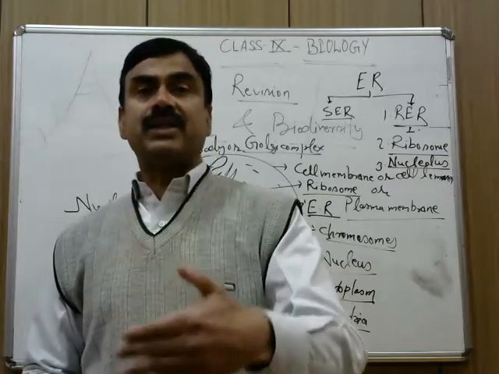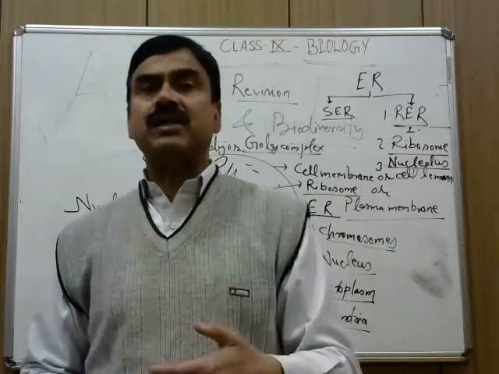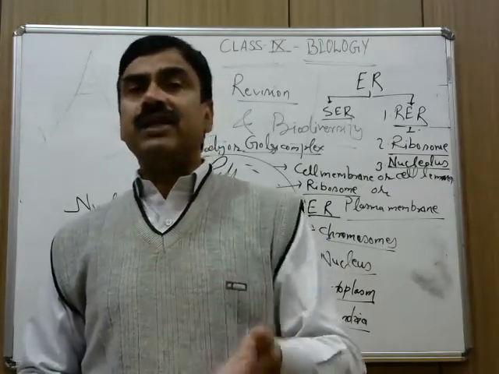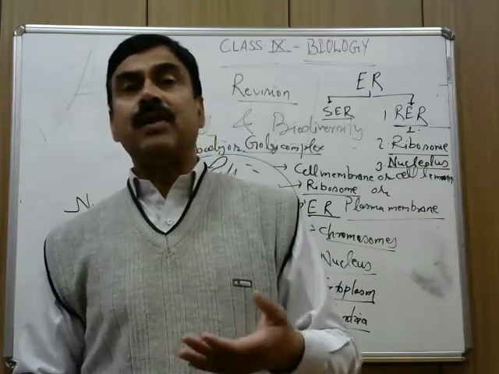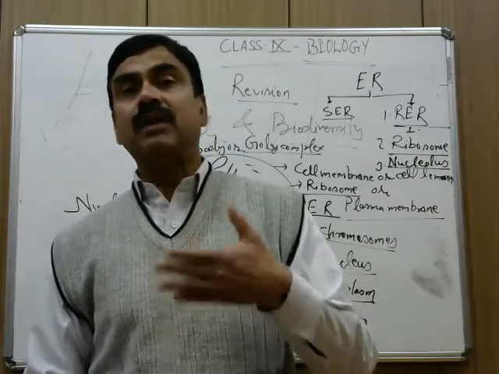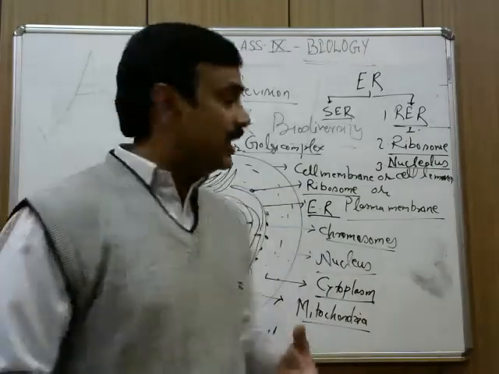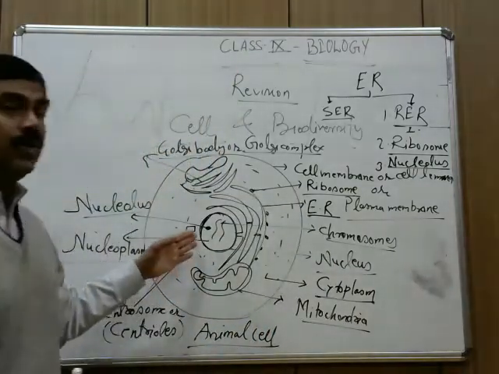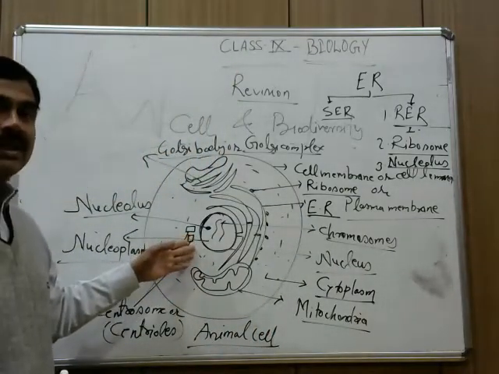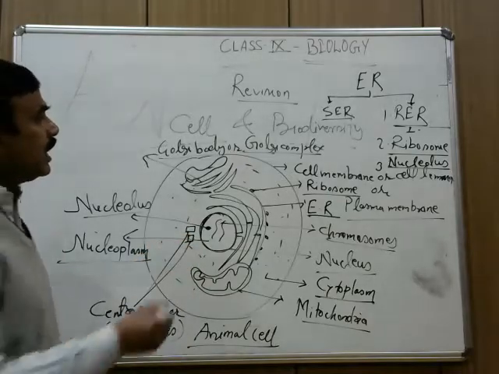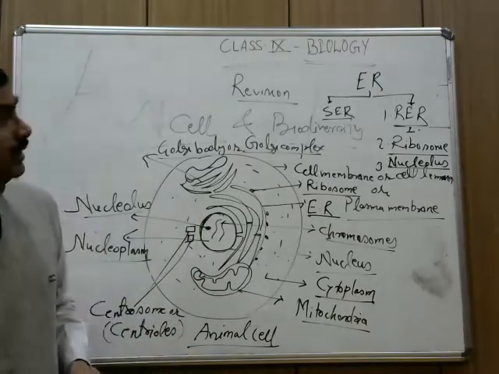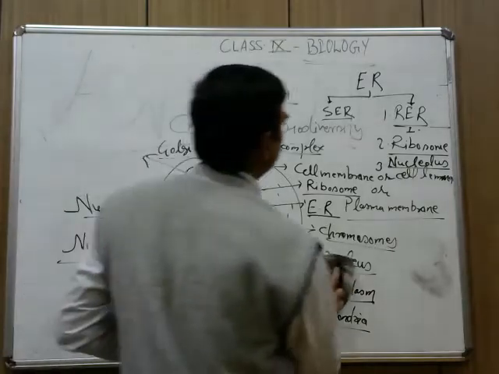Some are parasitic, endoparasite, ectoparasite. So in the differences between plant and animal cell, plants' growth is unlimited, but animals' growth is limited. Plant cells don't have centriole, but animal cells have centriole. Moving to the last boundary, I can draw here.